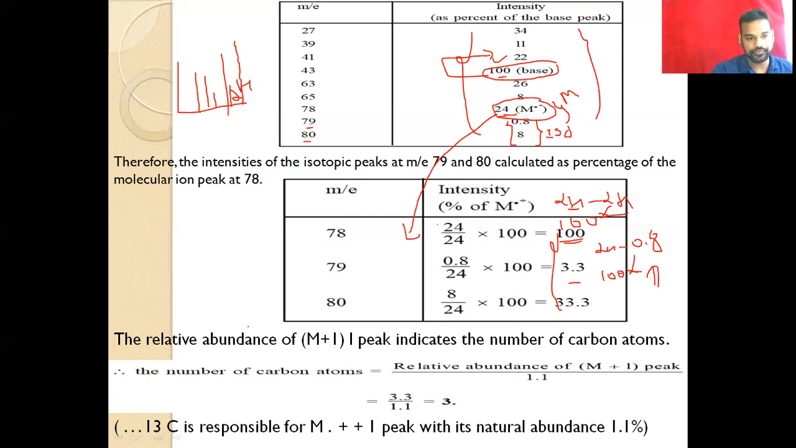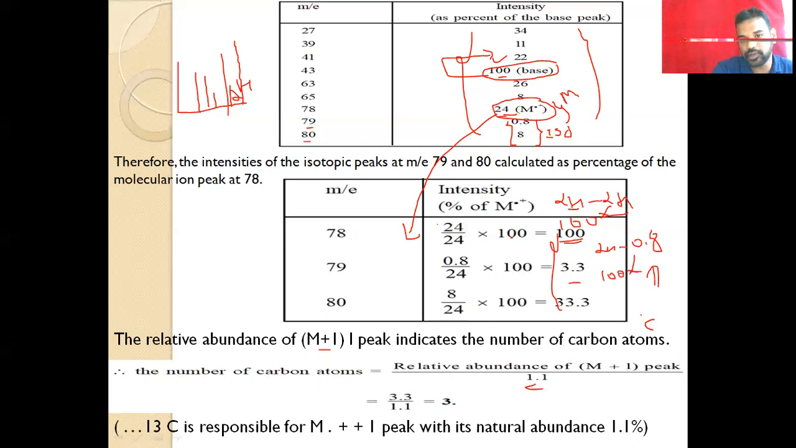And then the relative abundance of the M plus 1 peak indicates the number of carbon atoms. So we can calculate the number of carbon atoms from the relative abundance. The number of carbon atoms is equal to the relative abundance of the M plus 1 peak divided by 1.1. What is this 1.1? This 1.1 is the relative abundance of carbon 13.